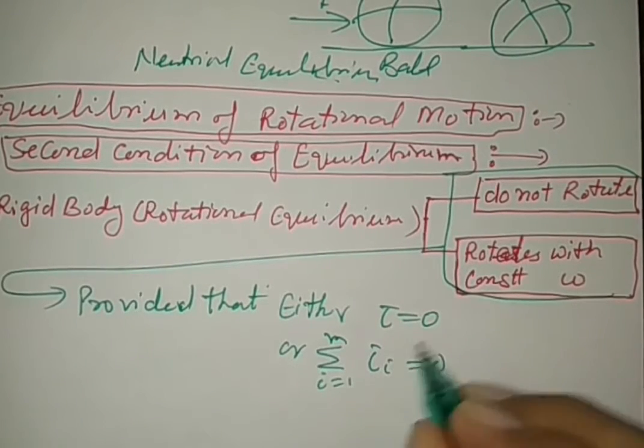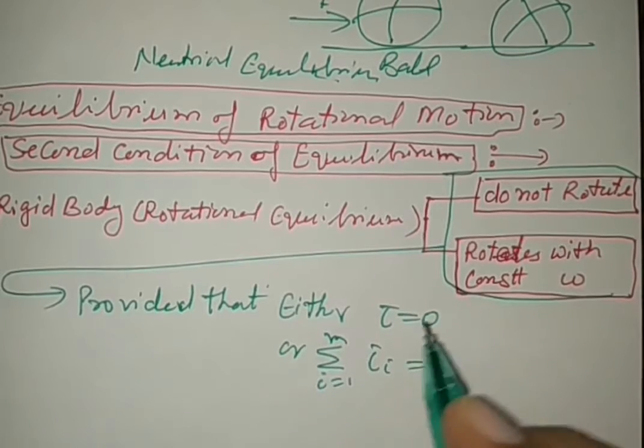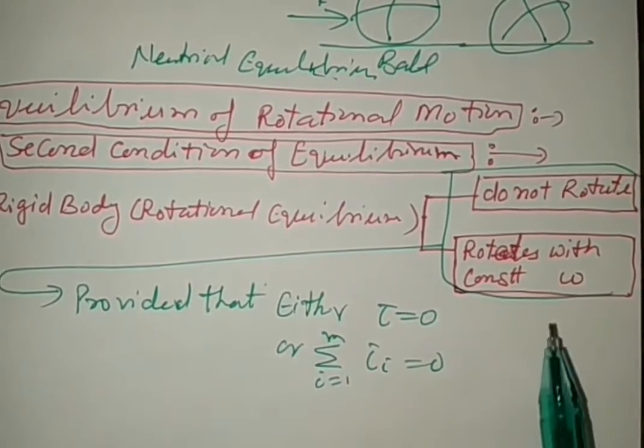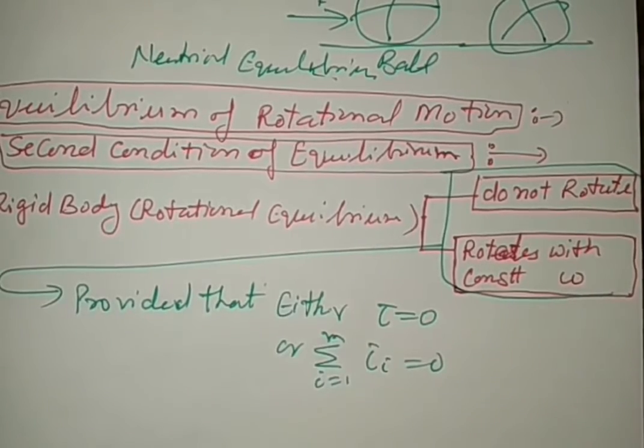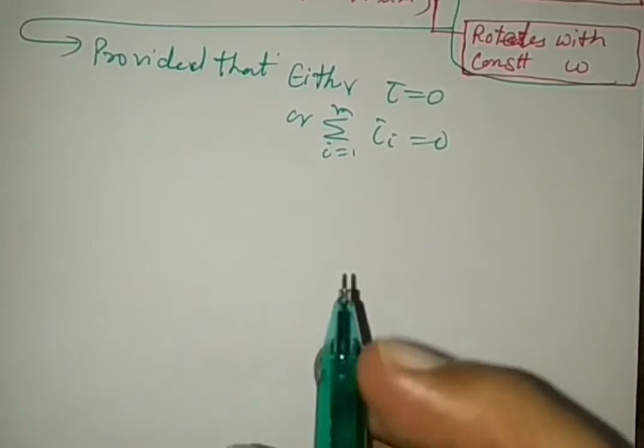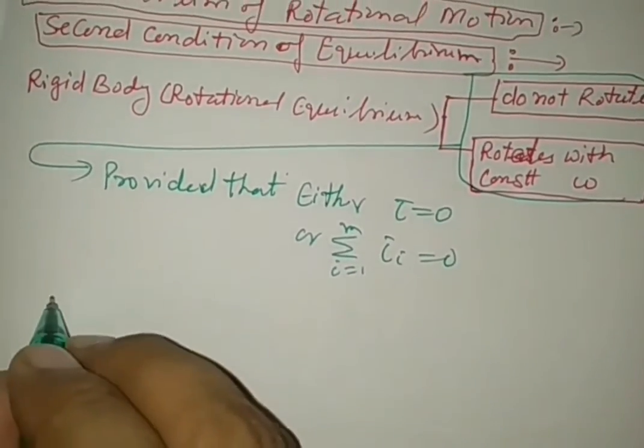So the vector sum of all the torques is zero, right? Under these conditions it rotates uniformly or not at all. See very carefully. We are explaining this by taking a suitable example.